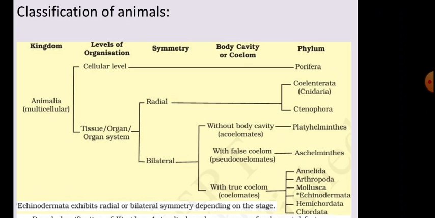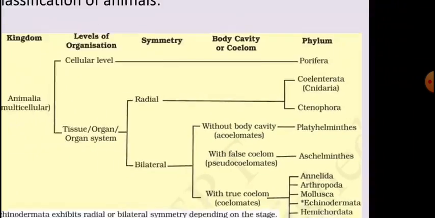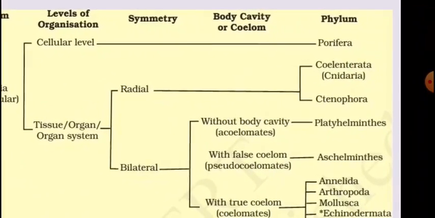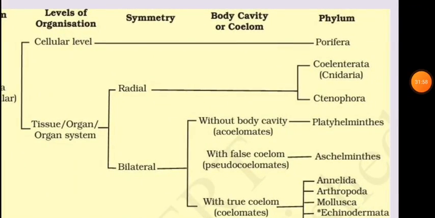See, to understand the 11 phyla, you should know their basis of classification. See, in detail they have given. Kingdom Animalia: levels of organization, symmetry, body cavity, and phylum.